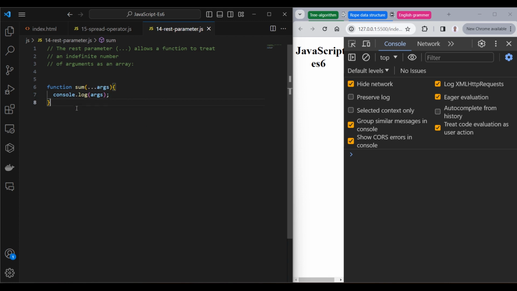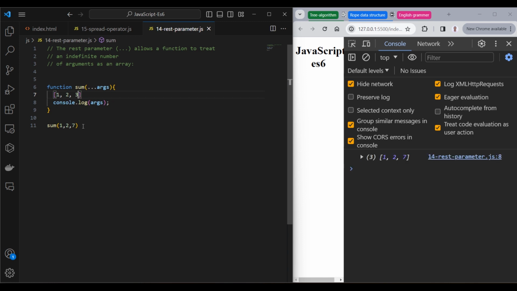Args. Let's console it. Let's even put here 1. As you can see in the console, we're getting 1. How does it work now? When we add another item, for example 27, we're getting an array which contains 3 items. But how does it work? When we are adding an item, the JavaScript interpreter adds this item within an array. They enclose the items within an array.